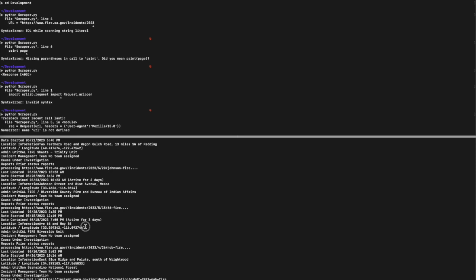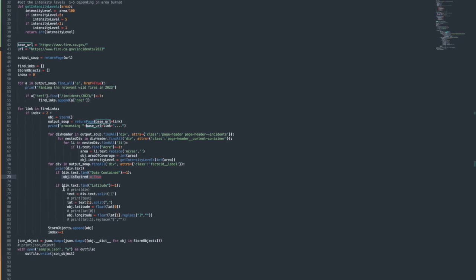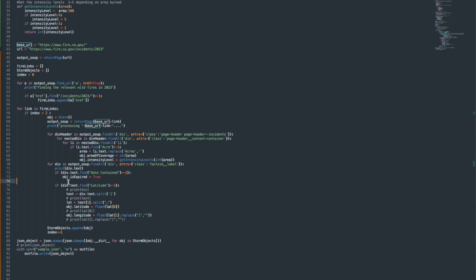After that we split it with the opening square bracket, and then split with a comma. In one part of that, lat1, we get the longitude, and we replace the closing bracket with nothing so that we get the value of the longitude. So this is all for the scraping of data of a specific fire.